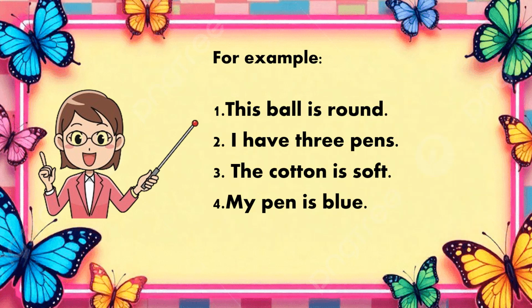For example, this ball is round. The word round describes the shape of the ball. It tells something about the ball. Number two, I have three pens. The word three describes the number of pens. Number three, the cotton is soft. Soft tells the texture of the cotton. Number four, my pen is blue. Blue tells the color of the pen.